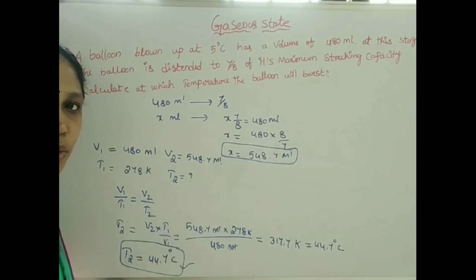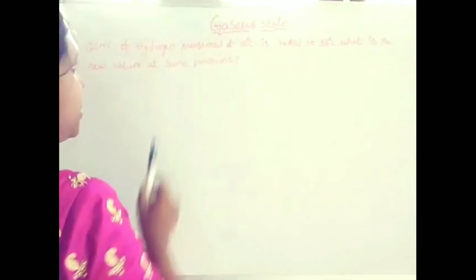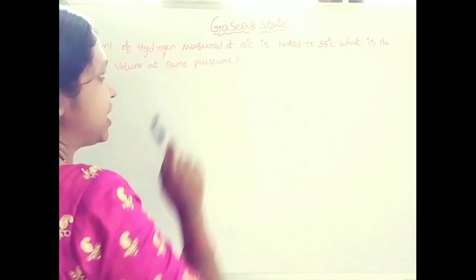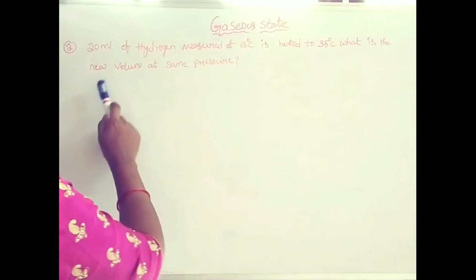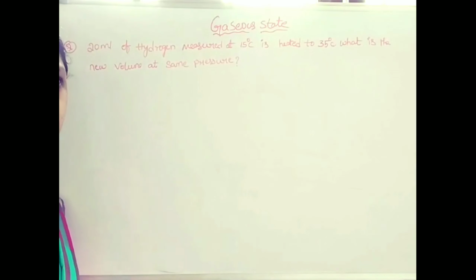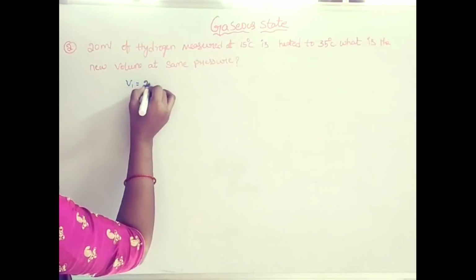The balloon will burst. See the second one: 20 ml of hydrogen measured at 15 degrees Celsius is heated to 35 degrees Celsius. What is the new volume at the same pressure? Pressure is constant. The initial volume of hydrogen is 20 ml.